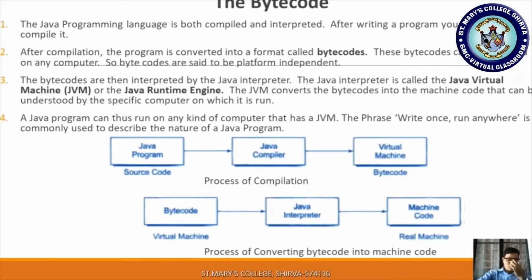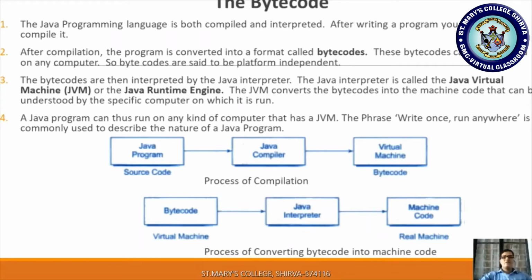As we know, platform independent means it will run on any operating system. The bytecodes are then interpreted by the Java interpreter. After the compilation of your source code, it has formed a code called bytecode. These bytecodes should be interpreted by the Java interpreter. Now we have to run these bytecodes by using Java interpreters. The Java interpreter is also called the Java Virtual Machine or Java Runtime Engine.